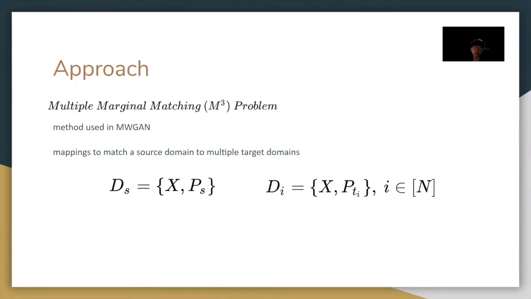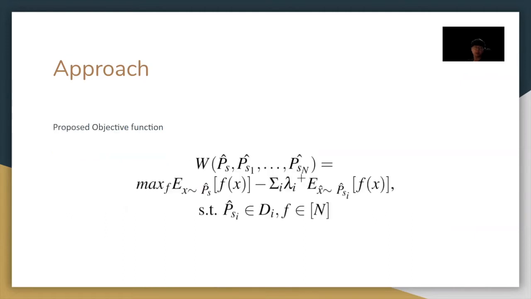The first approach method we used is the multiple marginal matching problem as in MWGAN. The M3 problem aims to learn mappings to match a source domain DS to multiple target domains TI. The proposed objective function MWGAN utilizes is shown in the slide. The difference from just Wasserstein distance is that its classification expected error about the generated fake image is in the form of a weighted sum, with lambda values as weights.